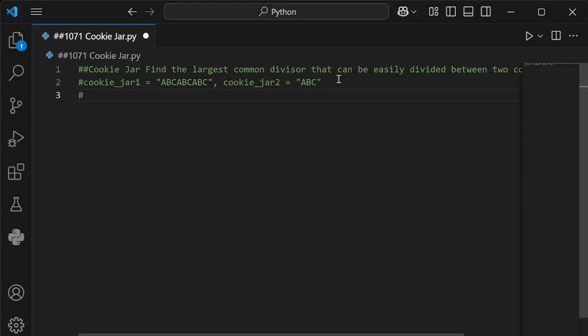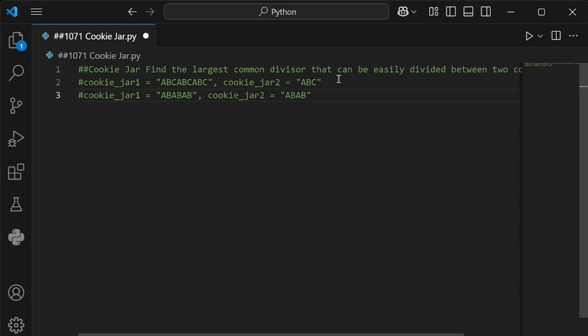And then the next example that they gave us is a little bit different. So cookie jar 1. And I realize that these are a little bit longer than string 1, but whatever. And then we got our 2, ABA, ABB, AB, AB, AB. And then we got cookie jar 2, which again equals just AB.